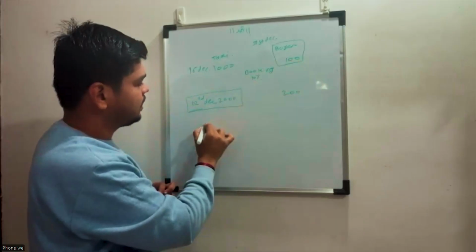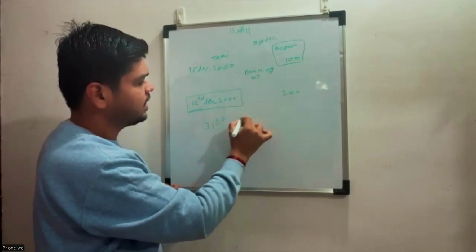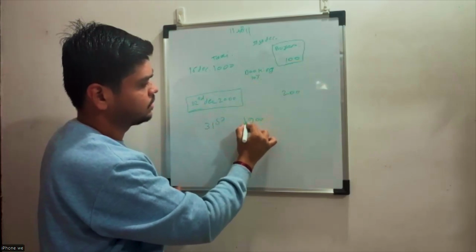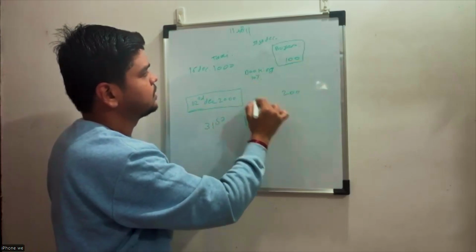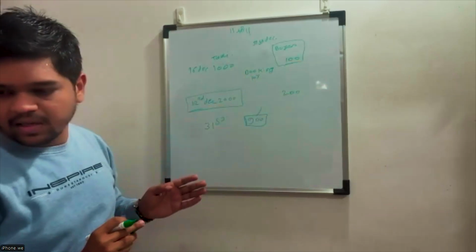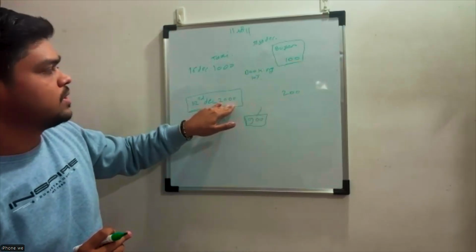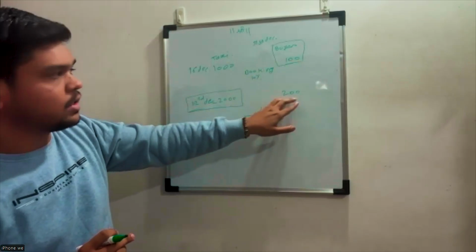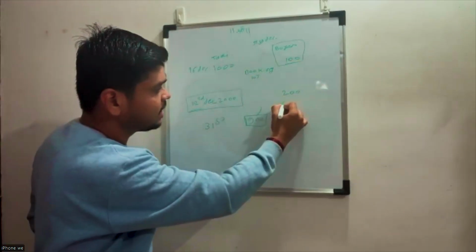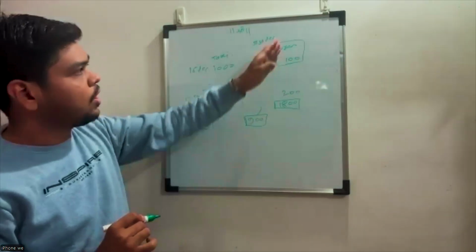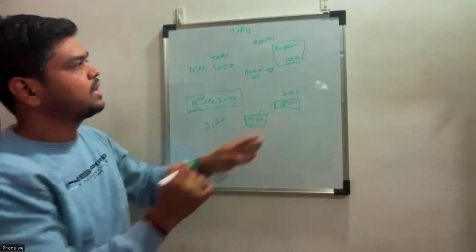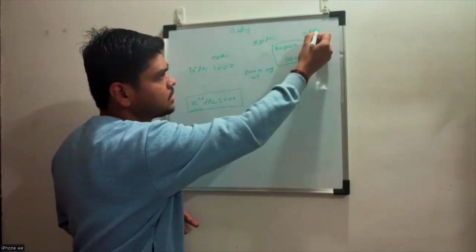Once he completes his trip, he has to pay only the remaining 1,900 rupees to the taxi driver. But the second buyer, who made his call at 2,000 rupees and paid 200, has to pay the remaining 1,800. So these are all buyers, or we can call them options buyers.